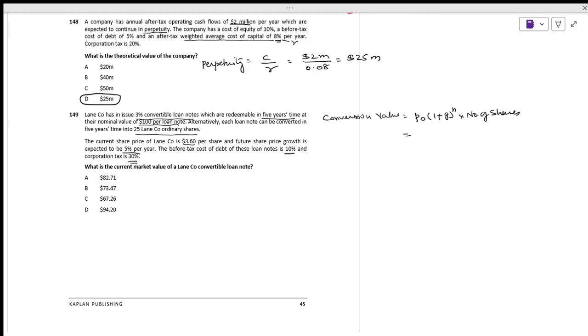The current price is 3.60 times 1.05, the growth they have mentioned, is it right?